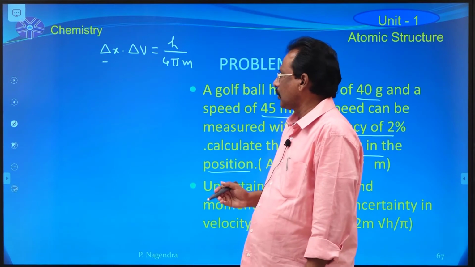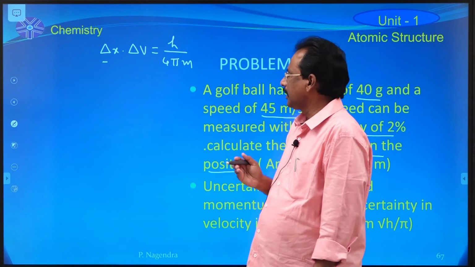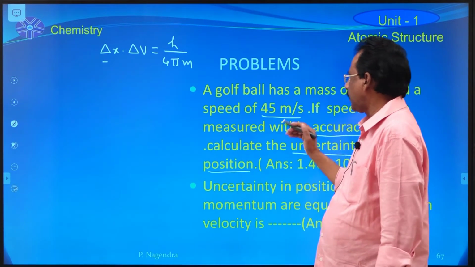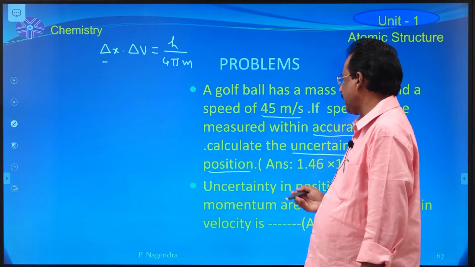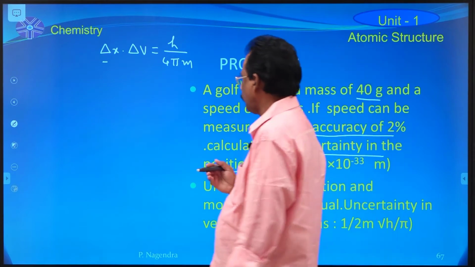Delta v is the uncertainty in the velocity of the particle like the golf ball, and m indicates the mass of the golf ball.